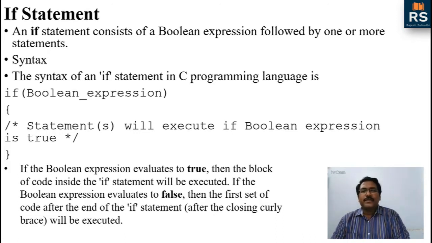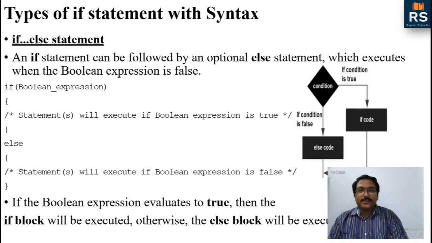If statements have different types. We have the normal if statement, where the syntax is written here. Then we have the if else statement, then the if else if statement, and at last we have nested if statements. Let us see what the types of if statements are and how they are written and executed. Here we will see the types of if statements and their syntaxes. So the first type is the if else statement.